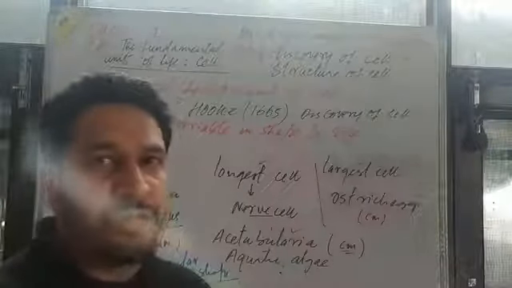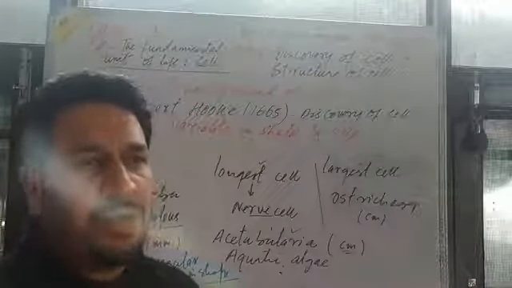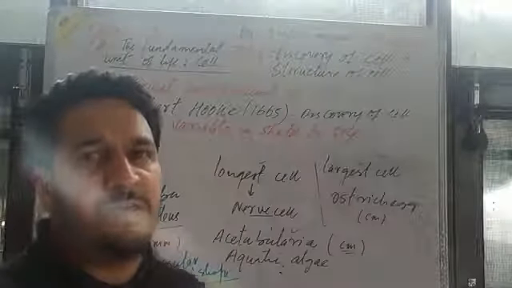I told you that cells are not constant in size or shape; they are variable. Ultimately, animal cells are variable in shape and size, but plant cells are fixed in shape and size.